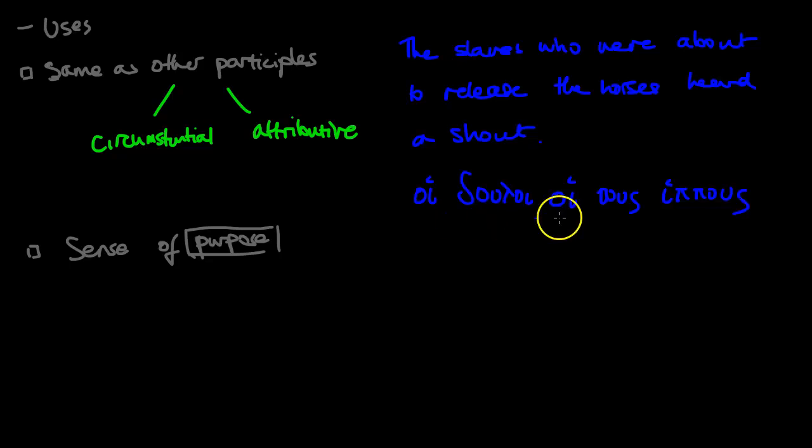So that's going to be lu. So lus is the stem, the future stem, and then that's just going to be agreeing with hoi douloi, so we're going to get lusontes.